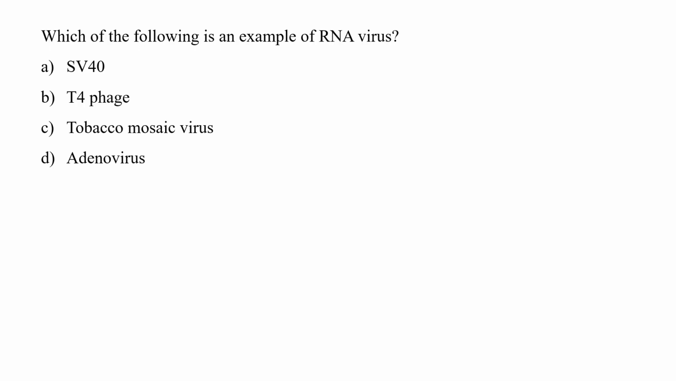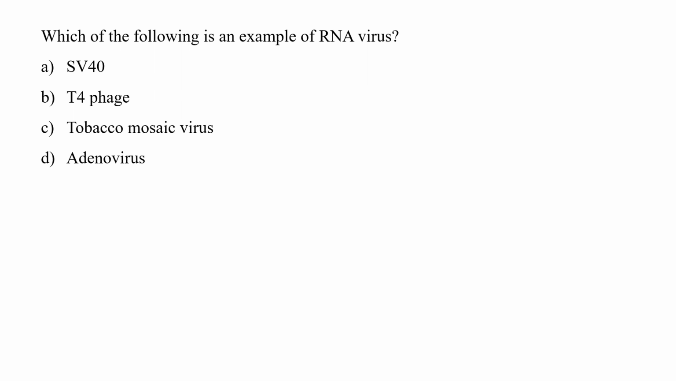Our next question is: which of the following is an example of RNA virus? So we will see the options one by one. Option A, that is SV40. SV40 is an animal virus having double-stranded DNA as its genetic material. Option B, that is T4 phage. T4 phage is a bacteriophage which infects Escherichia coli and has double-stranded DNA as its genetic material.